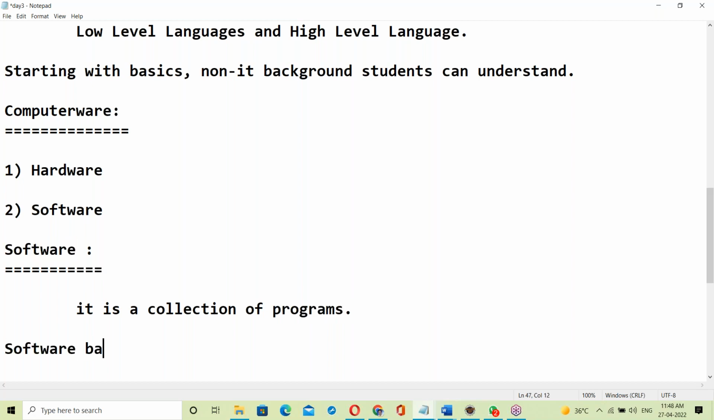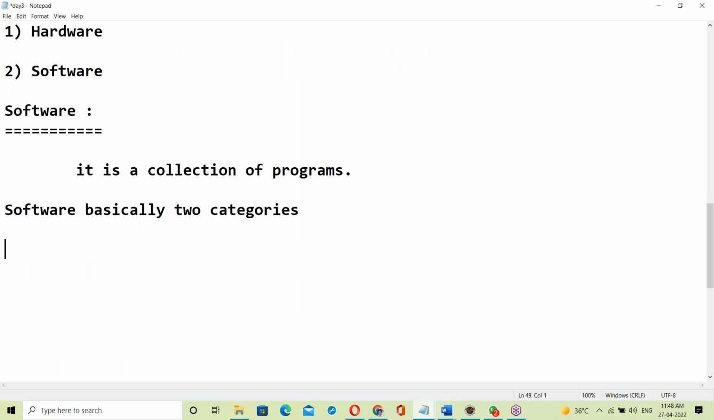Software is basically of two categories. The first one is system software. The second one is application software. System software and application software.